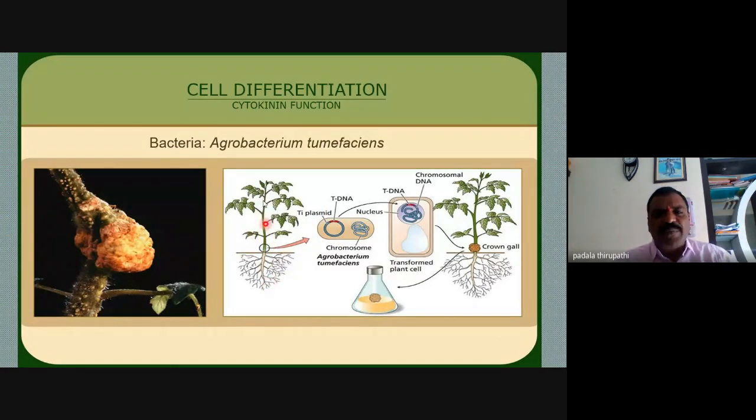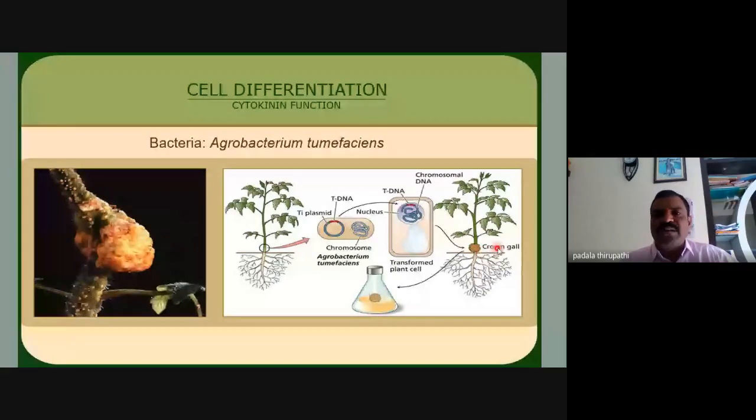In this slide, this is the normal plant. Whenever we apply this, they transform the gene from Agrobacterium tumefaciens, that is the TI plasmid. TI means tumor inducing plasmid. Whenever this tumor inducing plasmid is inserted into the plant, crown galls are observed in the apex and different parts of the plant, even the aerial part. So we call this crown gall disease.